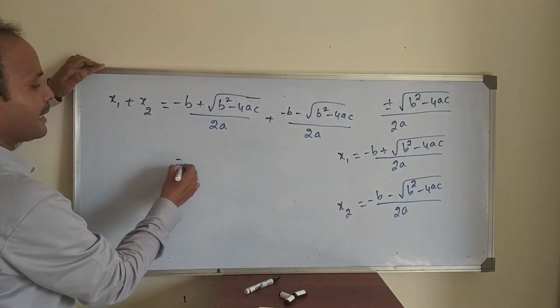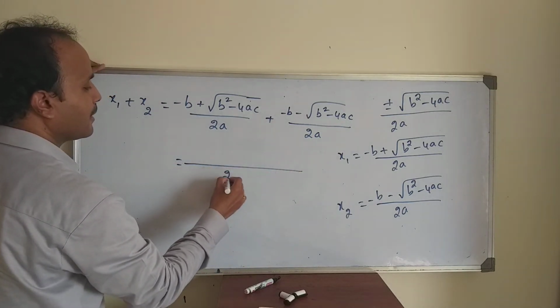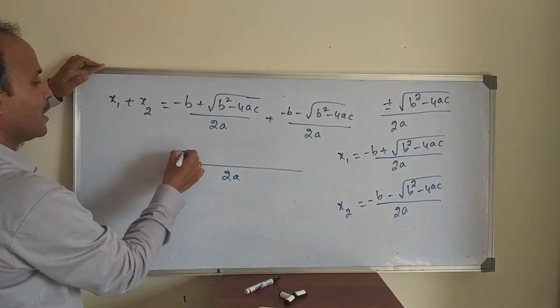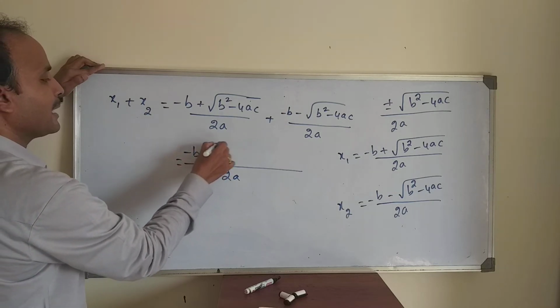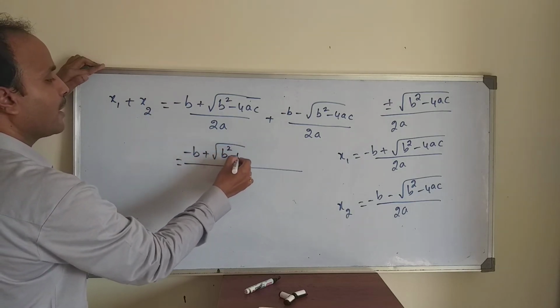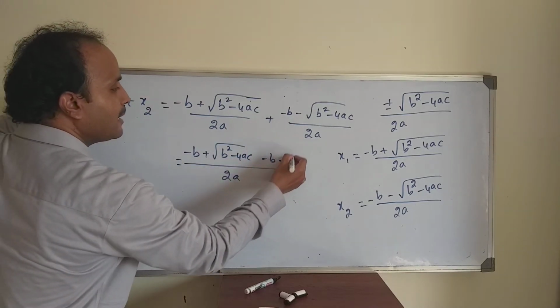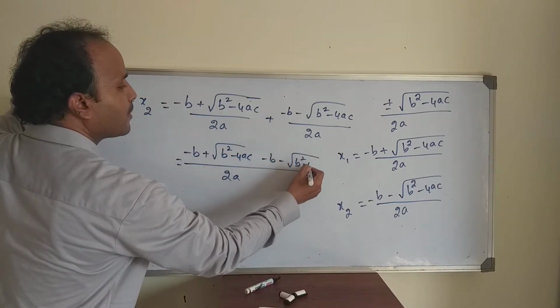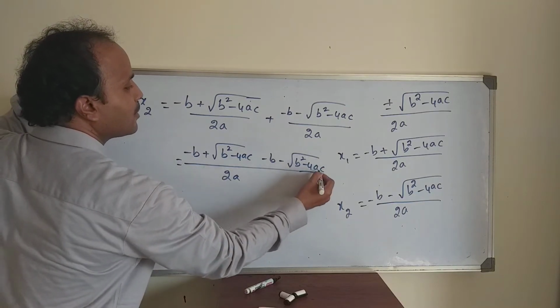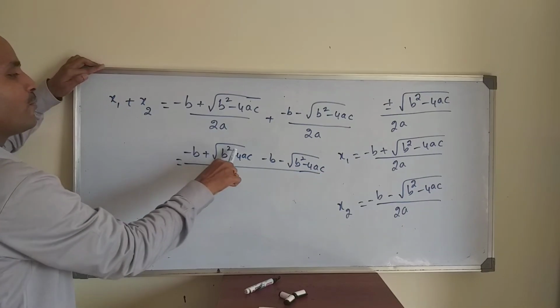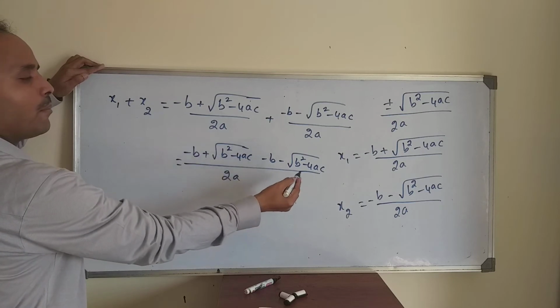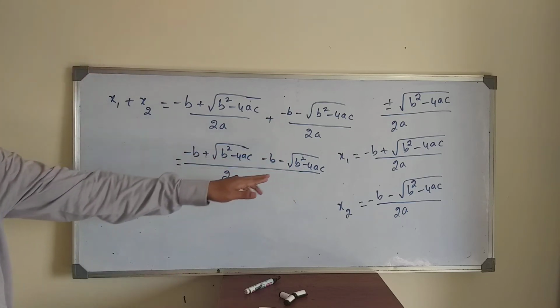So you can take the LCM, 2a common. Then it becomes minus b plus root of b square minus 4ac, minus b minus root of b square minus 4ac.